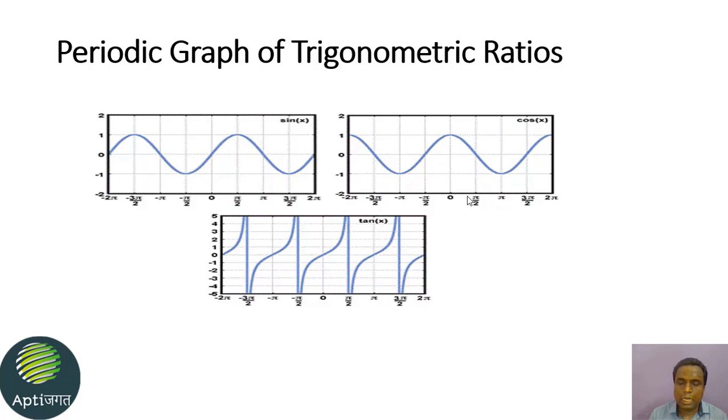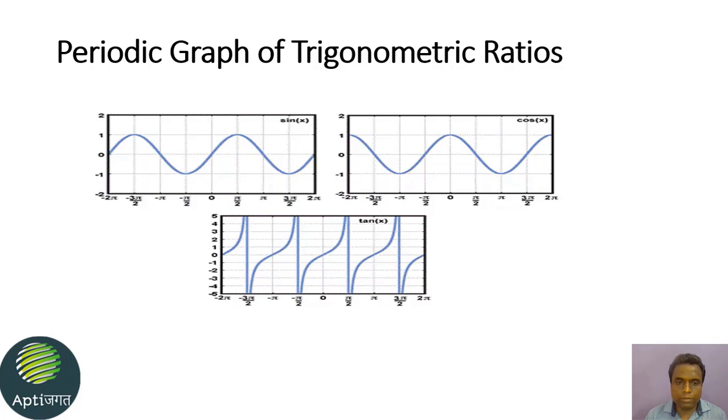In the cos x graph, if we consider the point 0, both sections are symmetrical, so the values are being repeated. After what time period is it repeating? See here, from minus 2 pi to 0 there was a certain shape of graph, and the same graph is repeating from 0 to 2 pi. So for cos x also, the period will be 2 pi.